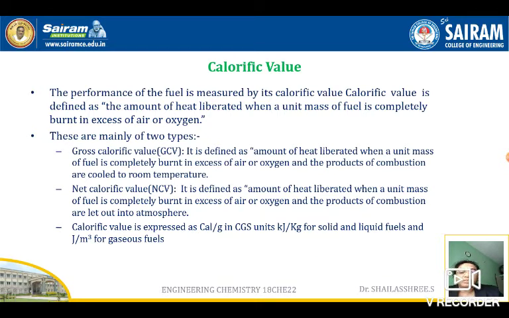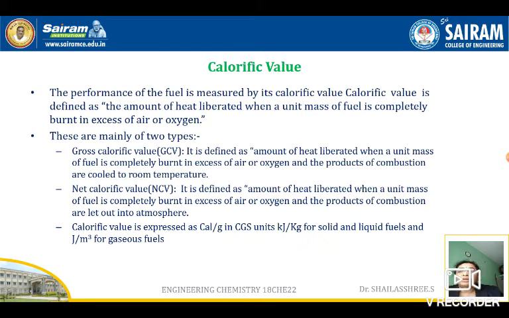So the calorific value is the amount of heat liberated when a unit mass, a known quantity, of the fuel is burnt. Say 100 grams or 200 grams of the fuel, we know the weight of the fuel taken. When we burn a known amount of the fuel, the amount of heat liberated is called the calorific value. By calorific value, we can measure the performance of the fuel, and a good fuel should always have a very high calorific value.